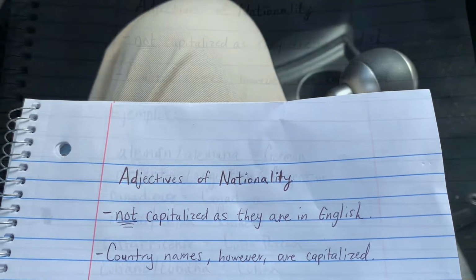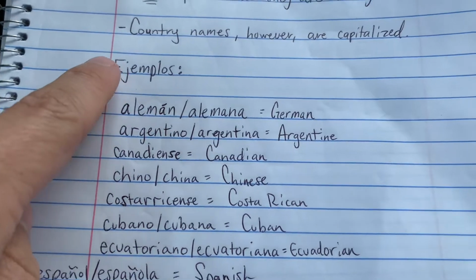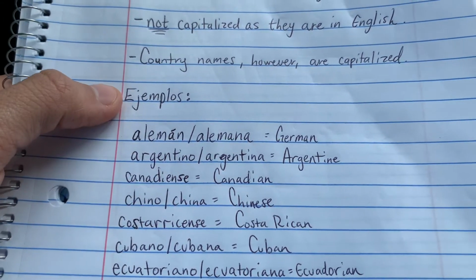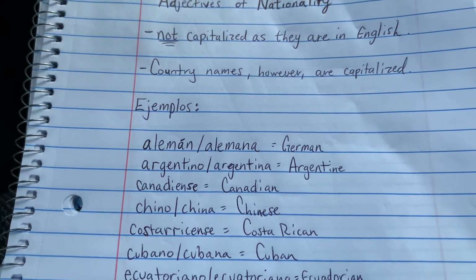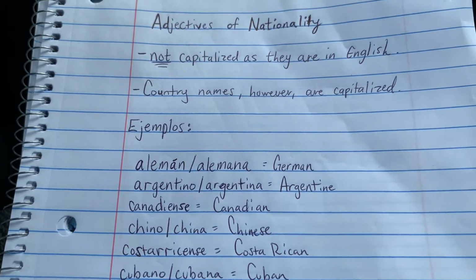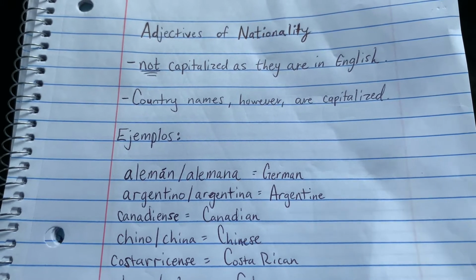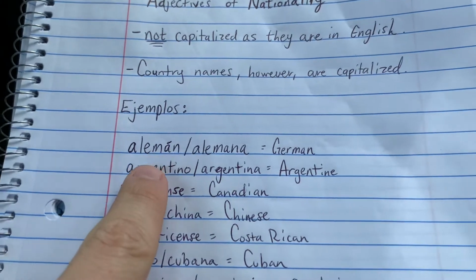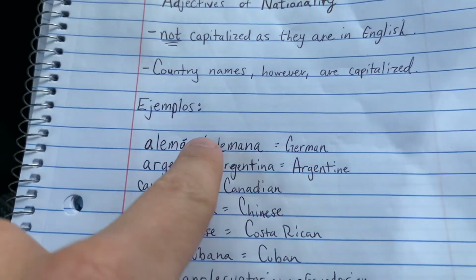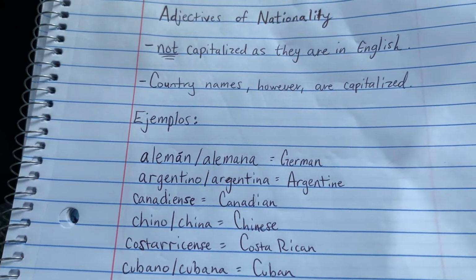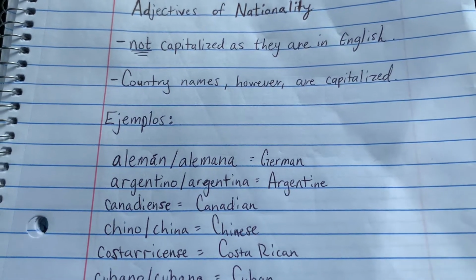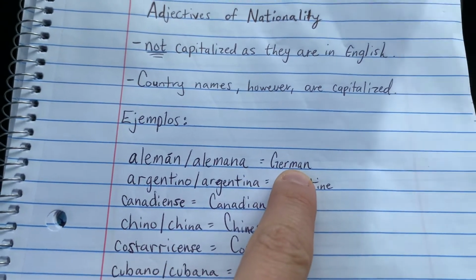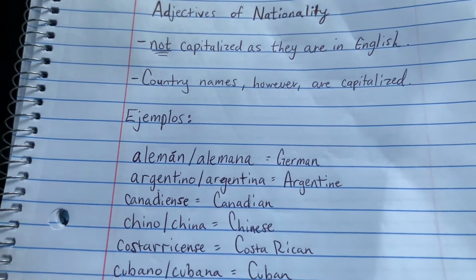So let's get into some of the examples. From this point forward I wanted to be in Spanish, so I wrote ejemplos, which means examples. Because there are males and females, we have to know how to say the male version of each denomination and the feminine version. You'll see the male and the female and then their English translation to the side.